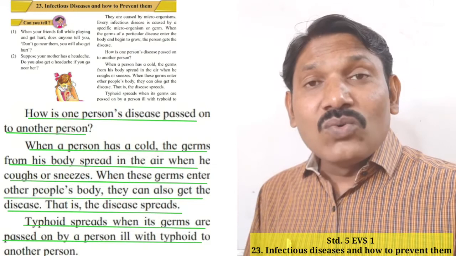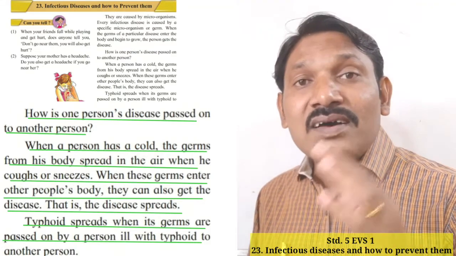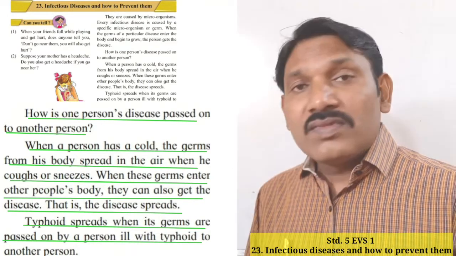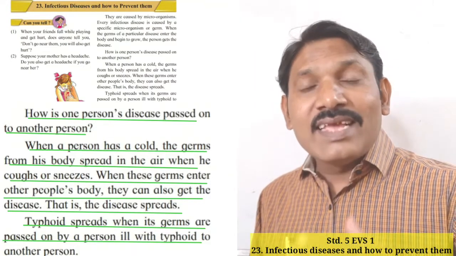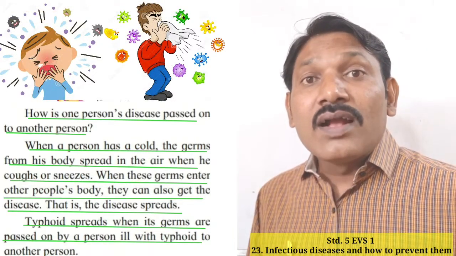Yes student, how does a disease of a person pass to the other person? Suppose or assume that a person has a cold. The germs or the microorganisms of cold enter the air when the person sneezes or coughs.